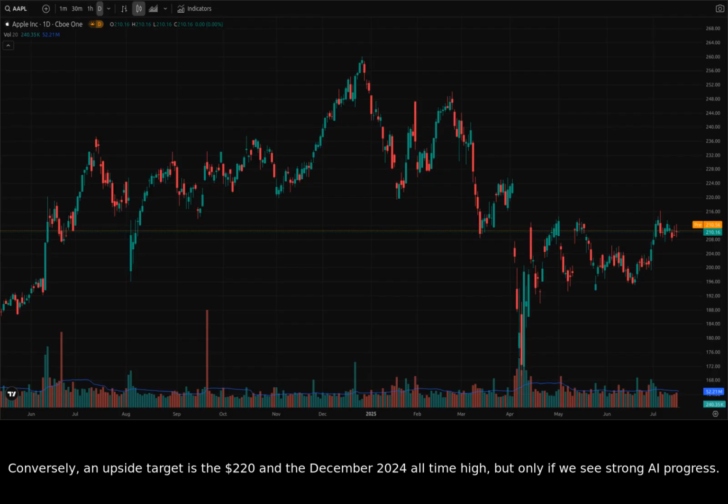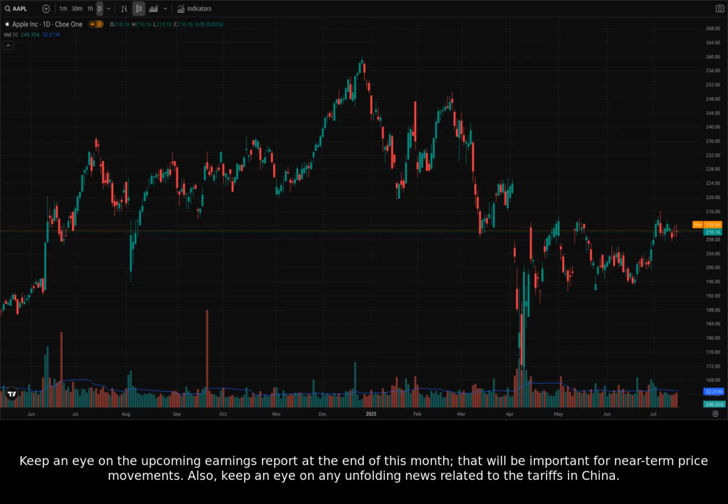Conversely, an upside target is the $220 and the December 2024 all-time high, but only if we see strong AI progress. Keep an eye on the upcoming earnings report at the end of this month. That will be important for near-term price movements. Also, keep an eye on any unfolding news related to the tariffs in China.